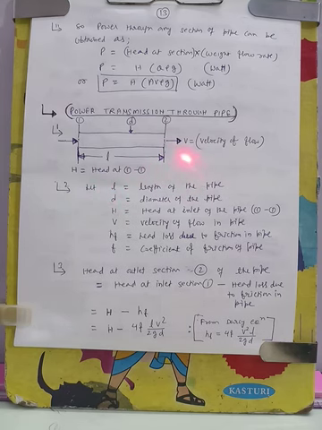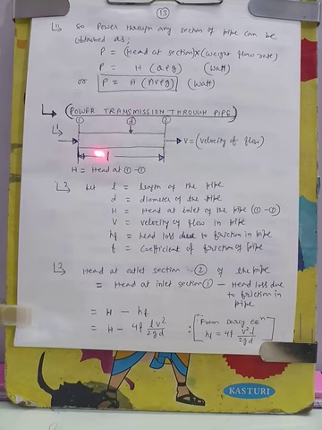Head at outlet will be head at section 1 minus loss of head between section 1 and 2. Because from 1 to 2 only pipe is there, no fittings, nothing, no minor loss, only major loss will be between 1 and 2, that is the frictional loss.